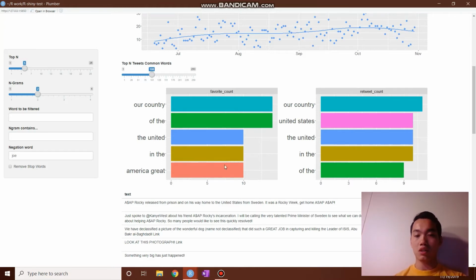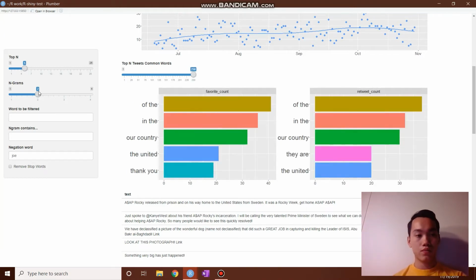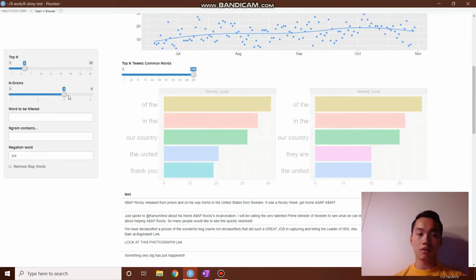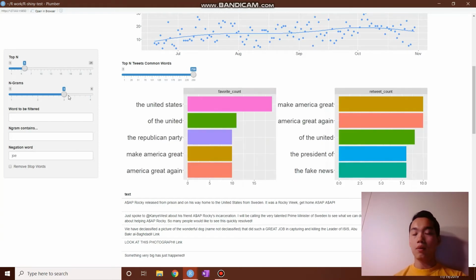So we mentioned a lot about the United States. You can also change it to the top 250 tweets if you want a better sample, and we can change it to the top 3 or top 2 trigrams to analyze something else. So out of the top 250 favorite tweets, the Republican Party is mentioned a lot.